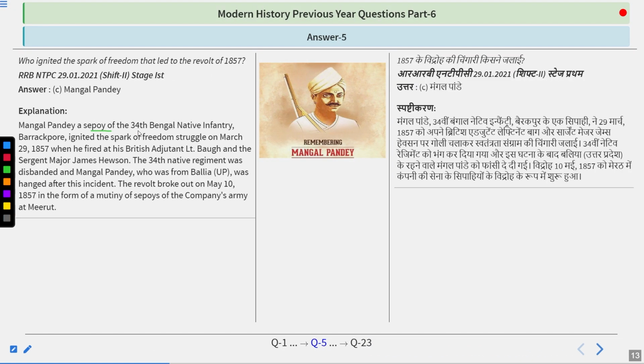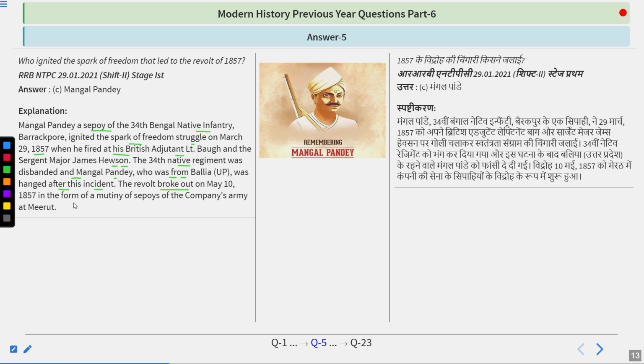So Mangal Pandey, a sepoy of the 34th Bengal Native Infantry, Barrackpore, ignited the spark of the freedom struggle on March 29, 1857. Basically, he was born in Uttar Pradesh, that is, at that time it was United Province. He fired at his British adjutant, Lieutenant Bogg, and Sergeant Major James Hewson. The 34th Native Infantry Regiment was disbanded, and Mangal Pandey, who was from Ballia, UP, was hanged after this incident.